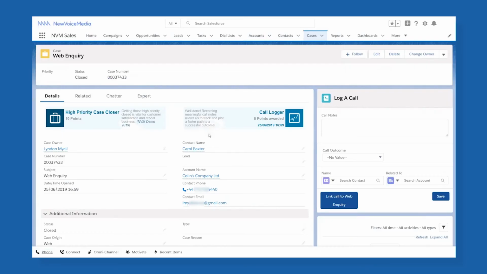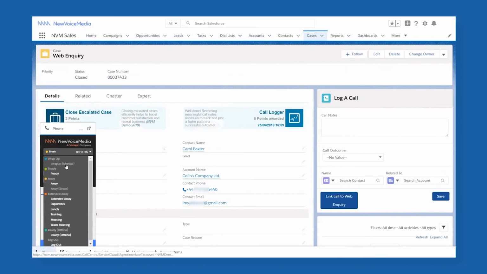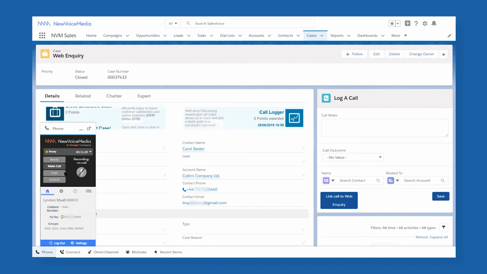For inbound, maybe you're implementing Salesforce Service Cloud. You get the same ability using Contact Pad, and I can change my working state like so. When I receive interactions from customers such as inbound calls, records such as cases and contacts are going to automatically pop in front of me, and I can provide great service to the caller.